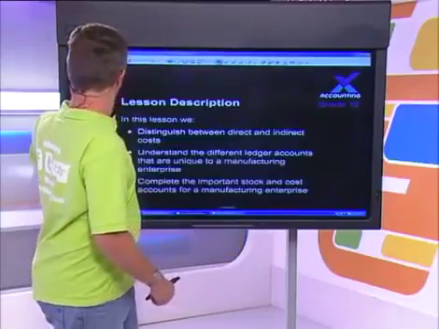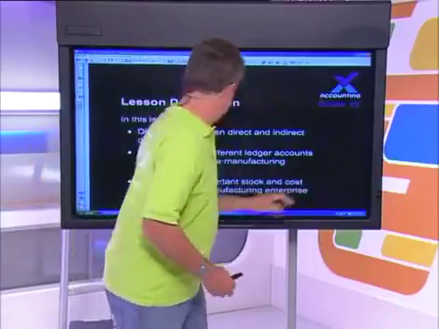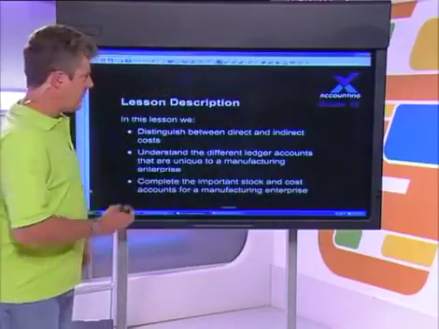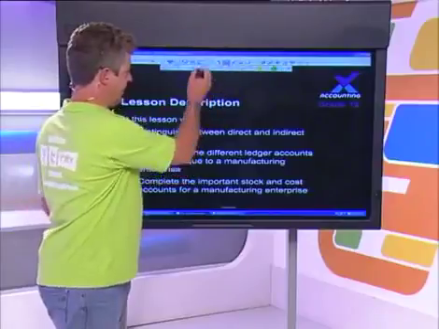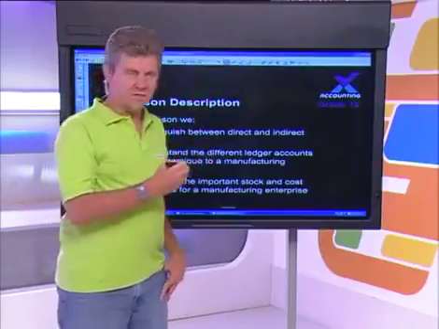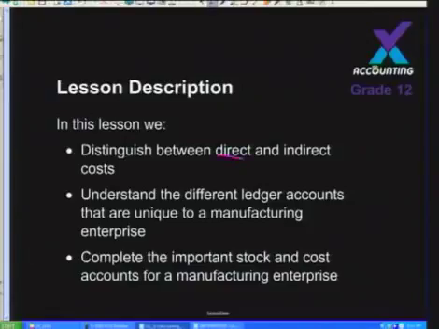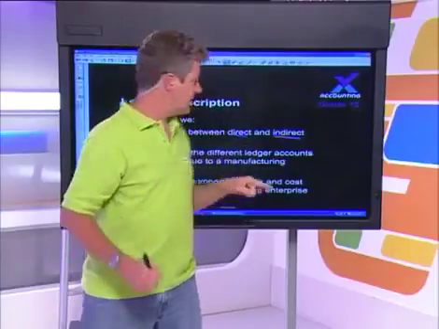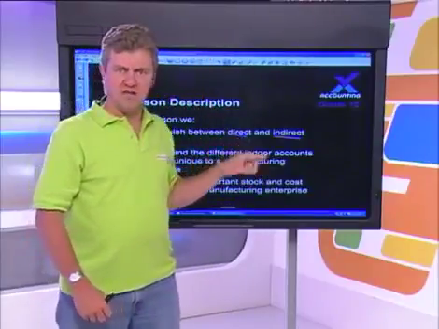So let's have a look at some of the important objectives of this lesson. First of all, something that you have to think about that's important. We are going to distinguish between direct and indirect costs. Remember, when you're doing manufacturing, you're interested in calculating the cost of your finished product. So you'll need to be able to distinguish between these two vitally important costing concepts. Some are direct, some are indirect, but I'll tell you more about that later.